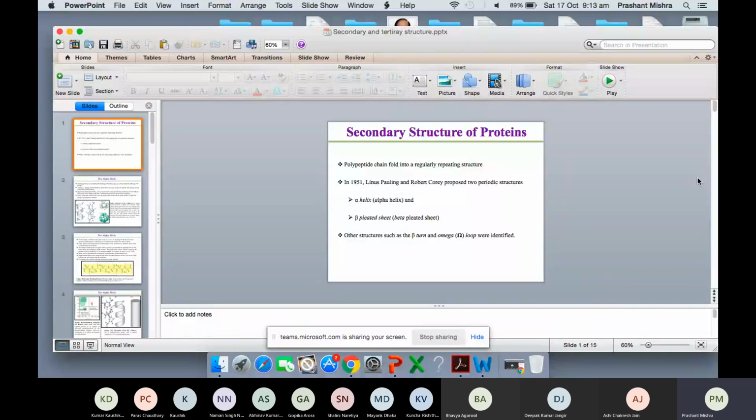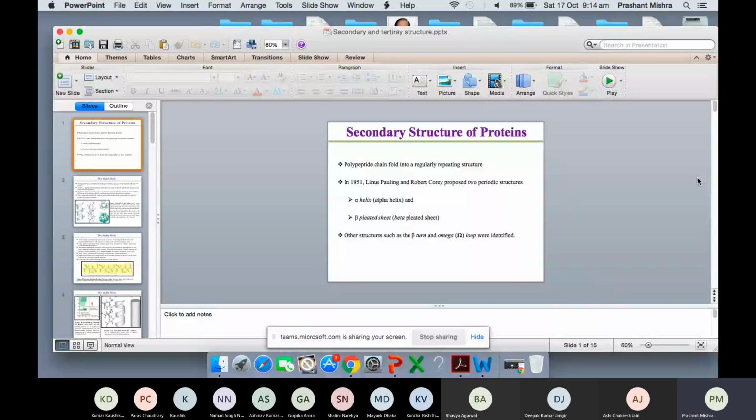Can you tell me what structure will be repeated? What is the common repeat in the protein backbone? Whenever a protein has amino acids, all of them are linked together by peptide bonds. So what you have is CONH, which in chemistry you call an amide bond. We call it the peptide bond. So in this bond, the thing which is repeated is CONH.